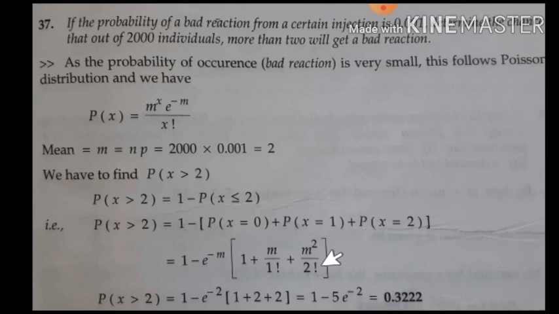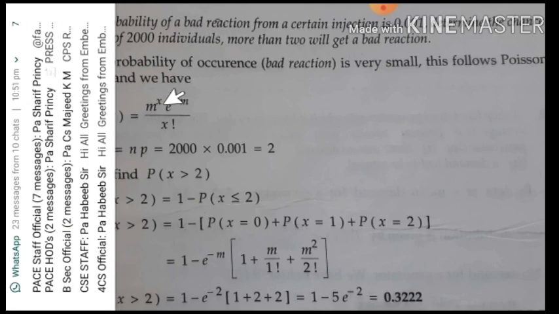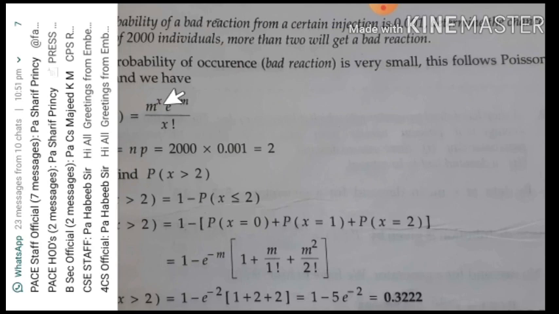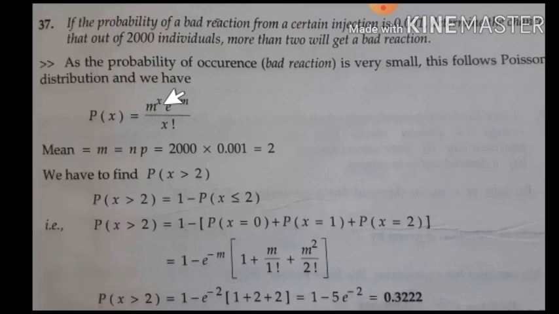So you need to substitute this probability distribution in the formula of Poisson distribution. What is the formula? m to the power of x e to the power of minus m divided by x factorial. Here p is given, n is given. They have not given the m value. And we know that m is nothing but mean.